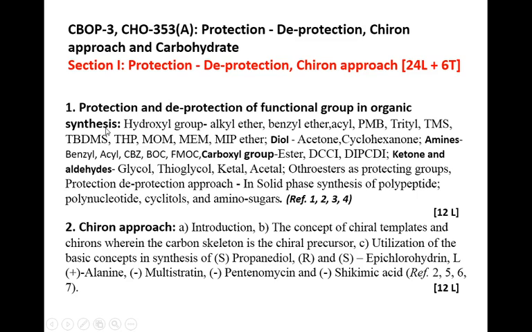In this section, the first topic is protection and deprotection of functional groups in organic synthesis. We know in organic synthesis there are many functional groups and also there is the issue of selectivity, therefore we need to protect the functional groups. In this topic we are going to study protecting groups, need of protection, and chemoselectivity. And also we are going to study the solid phase synthesis of polypeptides and also amino sugars.